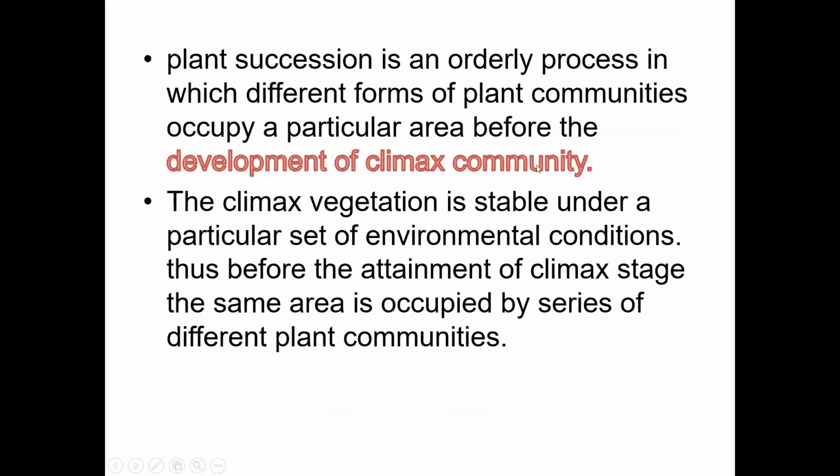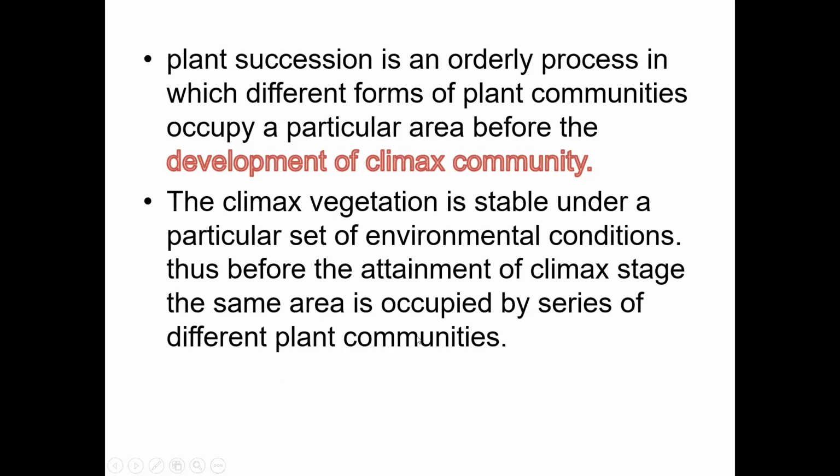Plant succession is an orderly process in which different plant communities occupy a particular area before the development of the climax community. It starts with a bare area, in which no living organisms are present. The climax vegetation is stable under a particular set of environmental conditions.